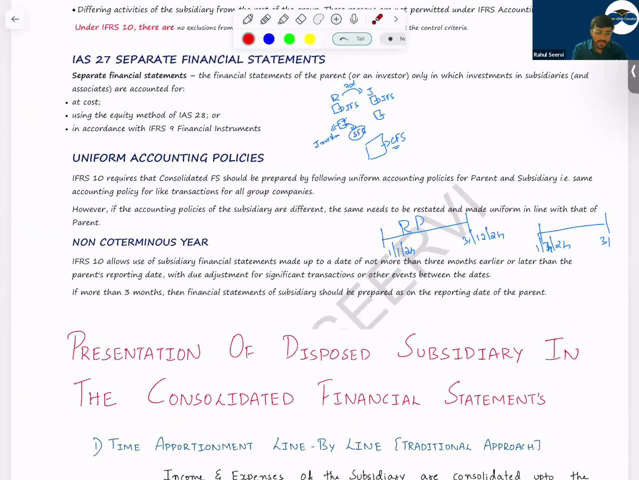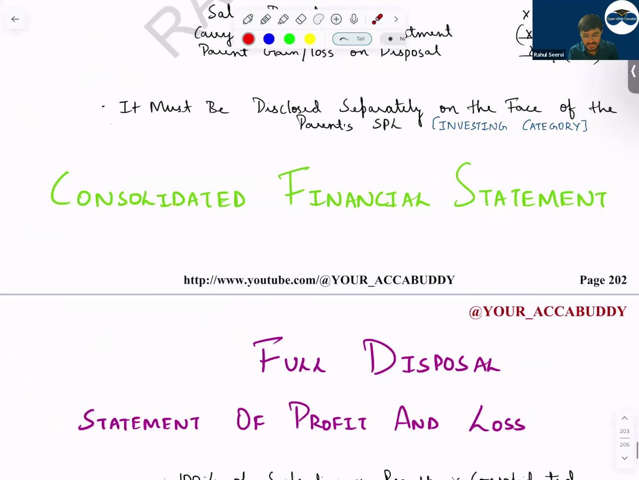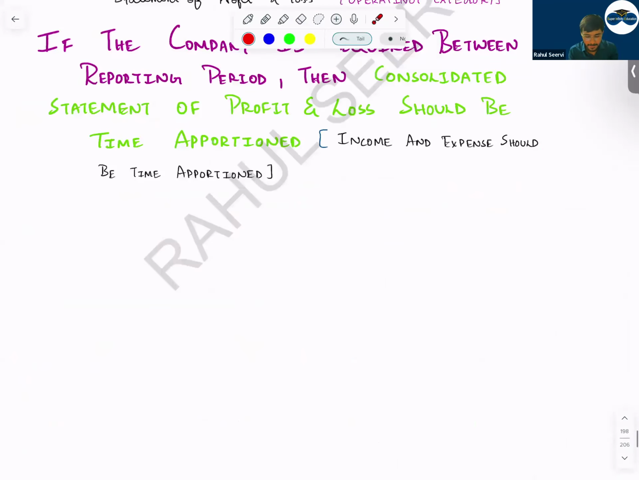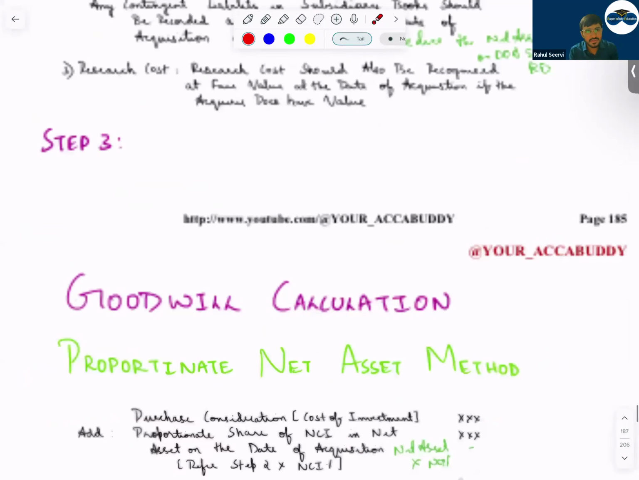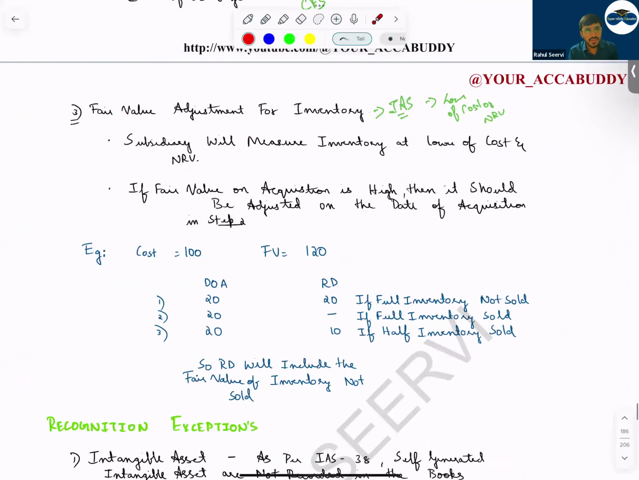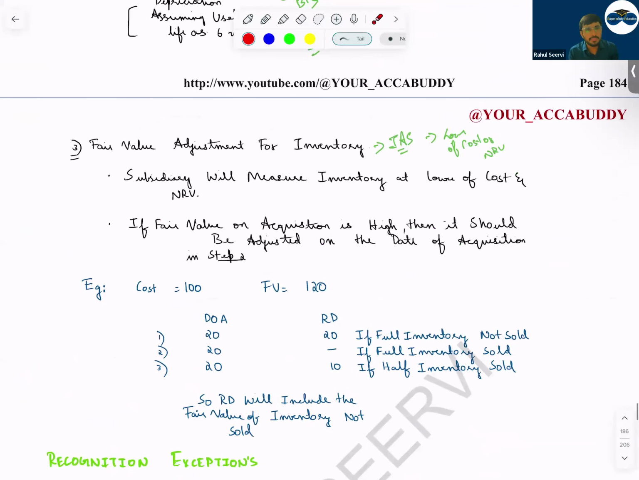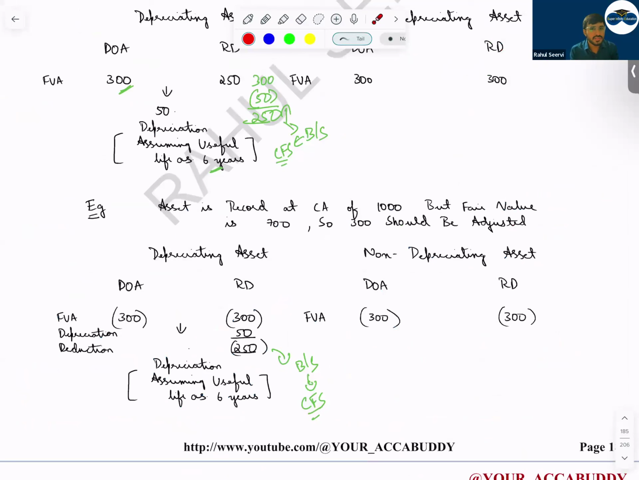So with this, we have completed the revision of your consolidation. Each and every point I've mentioned. Understand, whenever a consolidation question comes in your exam, it will be damn easy. 15 to 16 marks will be easy. The 4 marks also will be easy. But what will you do? You will be under pressure.